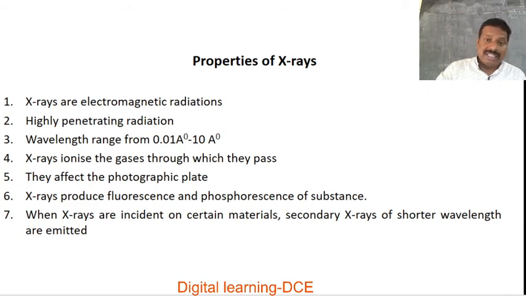I already discussed that in the introductory part itself. So X-rays are highly penetrating, but the penetrating power of X-rays is less than gamma rays but greater than UV rays. The wavelength of these X radiations ranges from 0.01 angstrom to 10 angstrom. That is the wavelength range of X radiations in the electromagnetic spectrum. X-rays ionize the gases through which they pass. If we pass X radiation through a gaseous medium, they produce ionization.